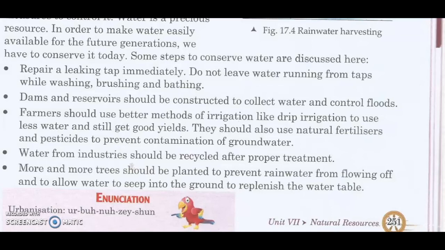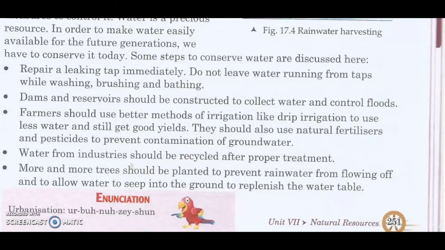Water from industries should be recycled after proper treatment. Industries should treat the water before they discharge it into water reservoirs. They should remove the chemicals before they discharge the chemical waste from their industries into the rivers, oceans, etc.